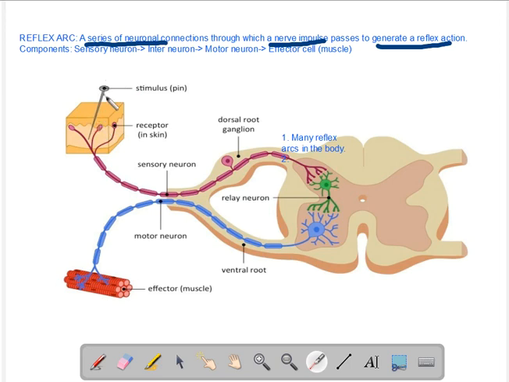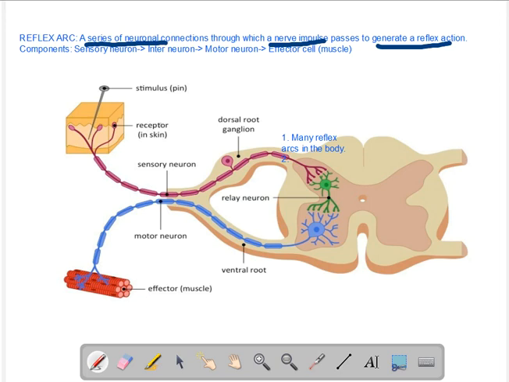Now the pressure exerted by the pin is too high because of its pointed end, and this pressure is providing a stimulus to sensory cells. The sensory cells are neurons. Now there are a wide variety of sensory cells. There are baroreceptors, thermoreceptors, photoreceptors, nociceptors, gustatory receptors, etc., and all of these receptors have their own specialized functions.